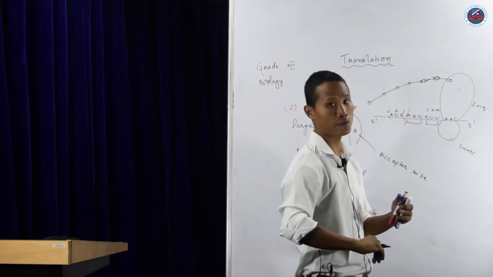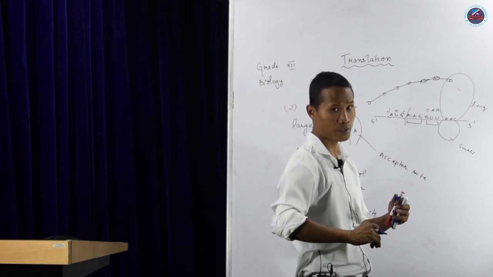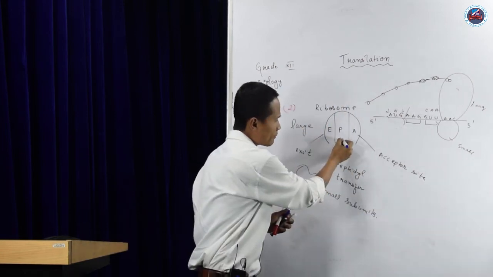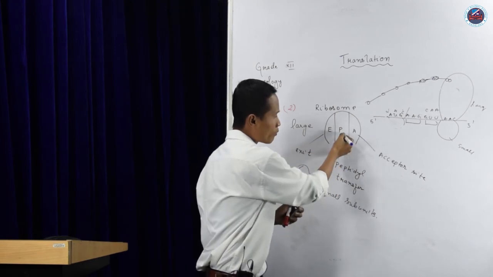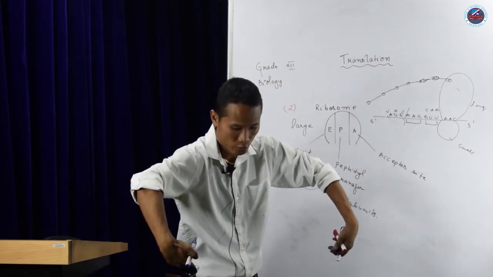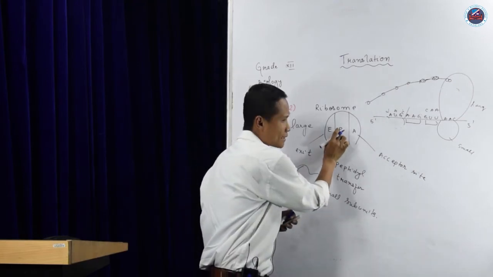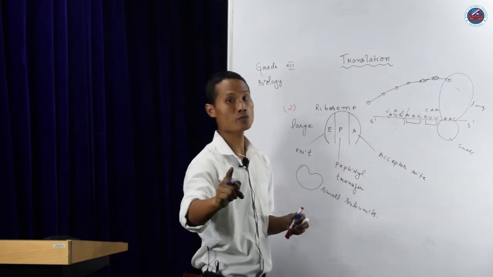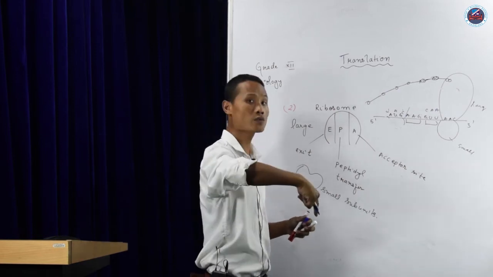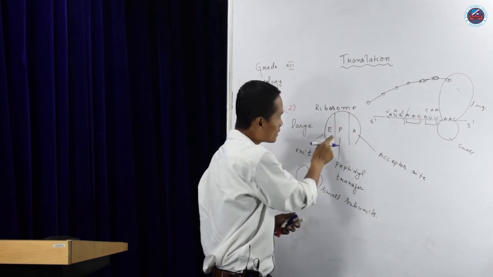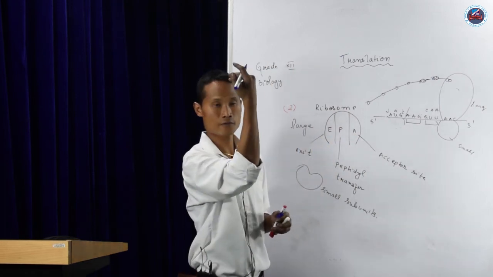The next amino acid has to come, and that will be brought by tRNA, right? So P site will be the site where the first tRNA will come. After that, the next tRNA will come at the A site.